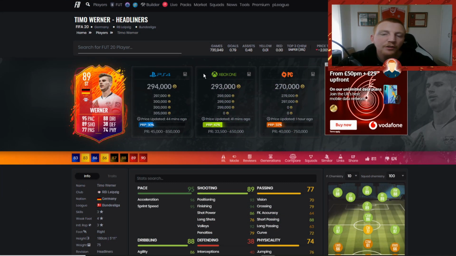He's coming in at this moment in time at 294,000, probably around 300k. With this card, I would be looking for him to drop. I'm looking at the same sort of area as with the sort of Varane, dropping at around 50k and then climbing back up. So with this card, I would be looking at maybe trying to get around 250,000 going off this price. That's around minus 50,000 from what he is now.